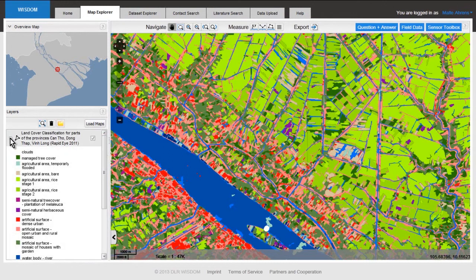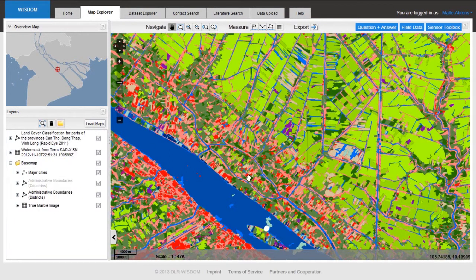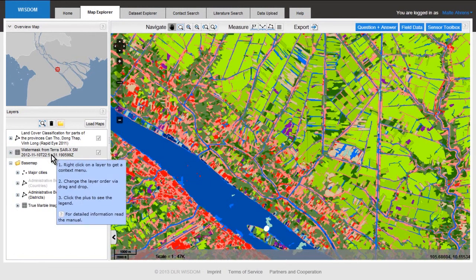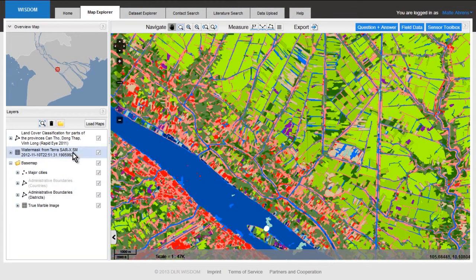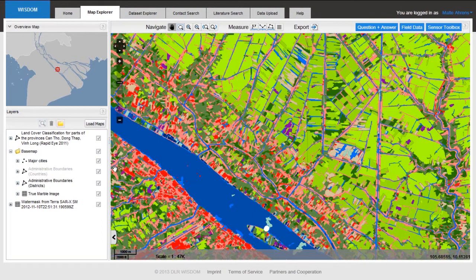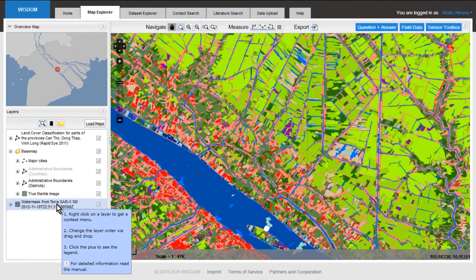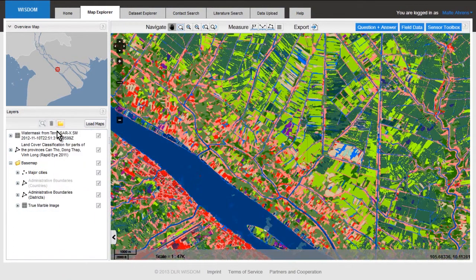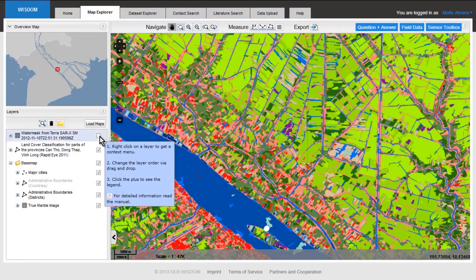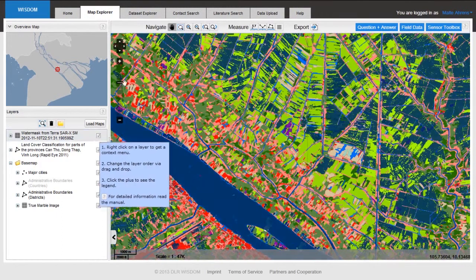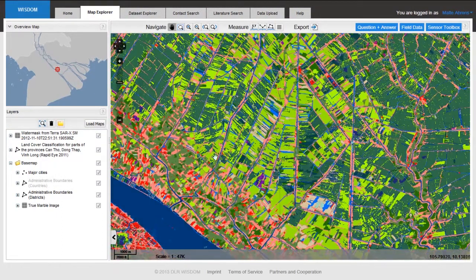I close this legend again, and now you might ask, yeah, that's nice, but where is my water mask from before? Your water mask or your flood product is right here, and you can drag it carefully on top of this land cover product. That didn't work well, so I'll do it again. I drag it on top of the land cover product, and now you can see here that this inundated area is now located on top of the land cover product. You can switch it on and off. Basically, this shows you which areas are flooded and what kind of surfaces are affected.